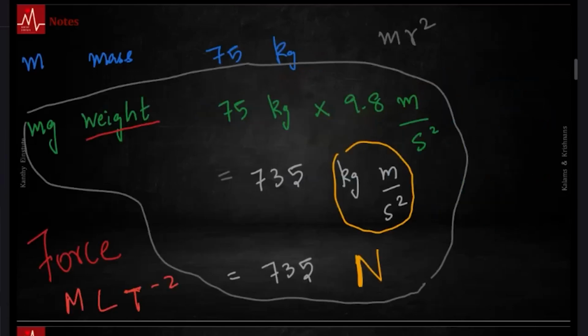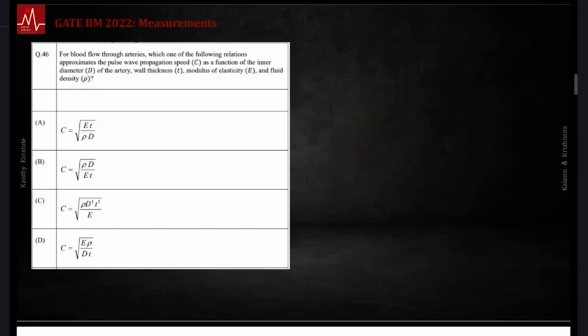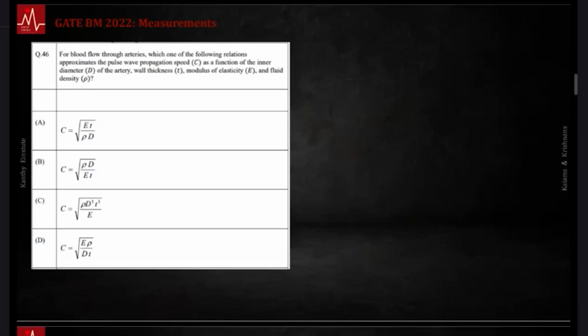Okay, fine. Let's look at this question. We have already seen this. Blood flow through arteries, propagation of speed, pulse wave propagation speed. This is Bramwell-Hill's equation. We have seen this in bioinstrumentation. Once you can get the wave speed using some things, we have this mnemonic. This is square root of ET by rho d. D is the diameter. Make sure things are all matching.